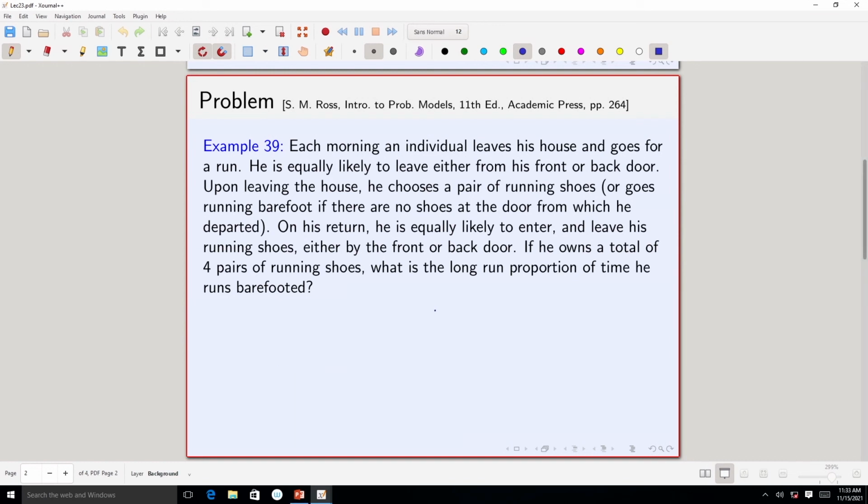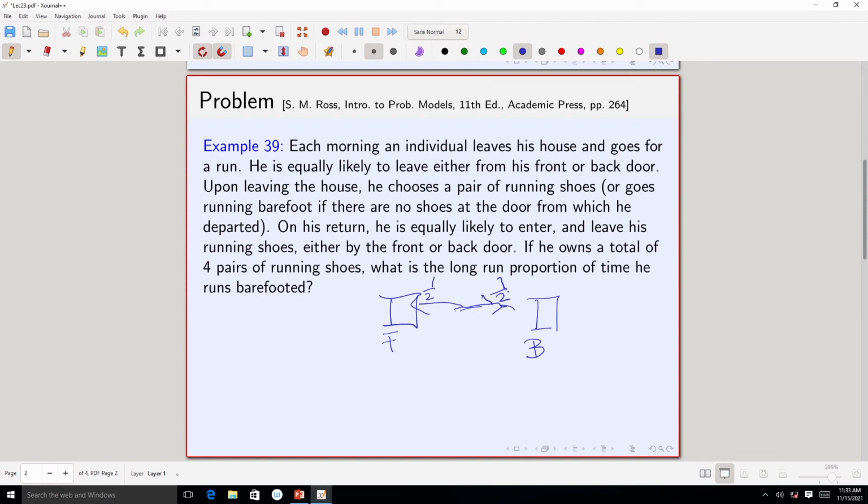So, there are these two doors, front door and back door, and both have probability half. He is equally likely to leave from the front or back door.